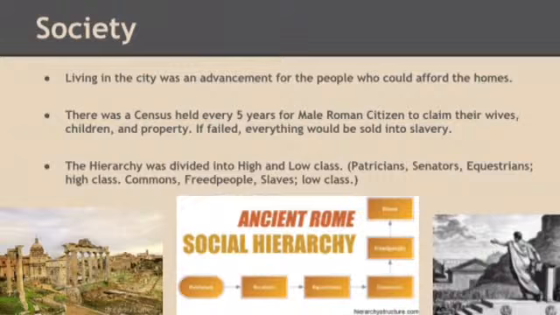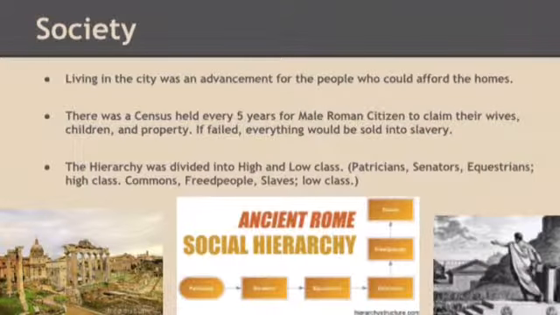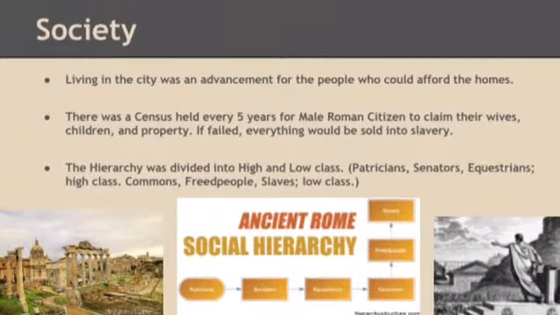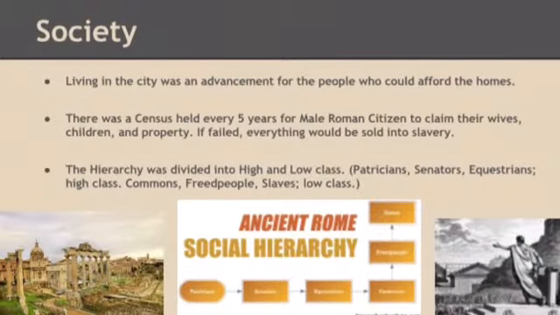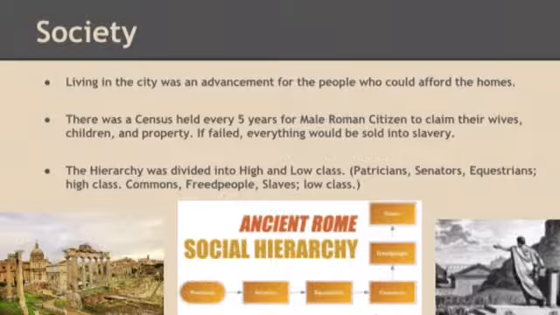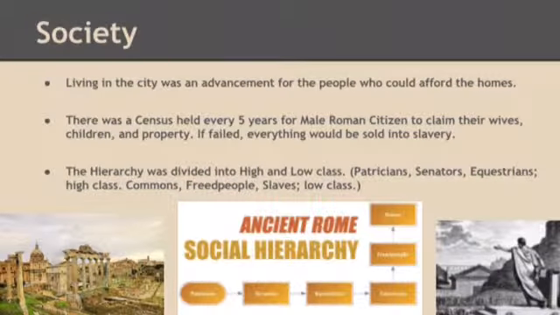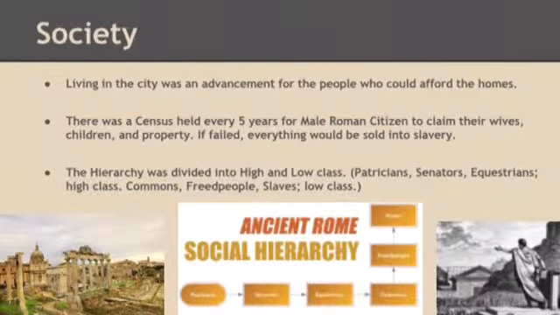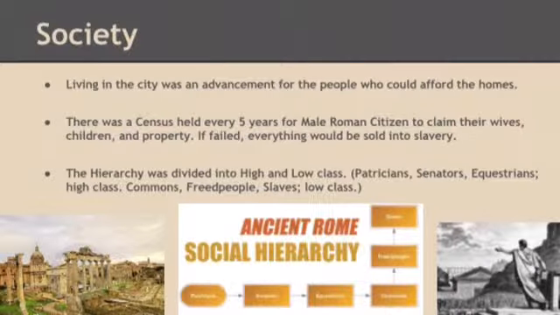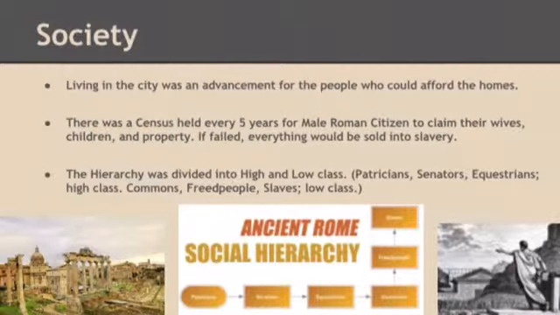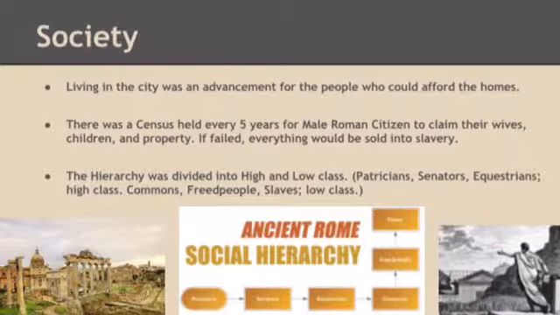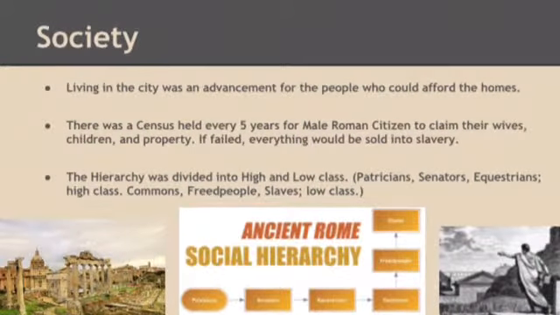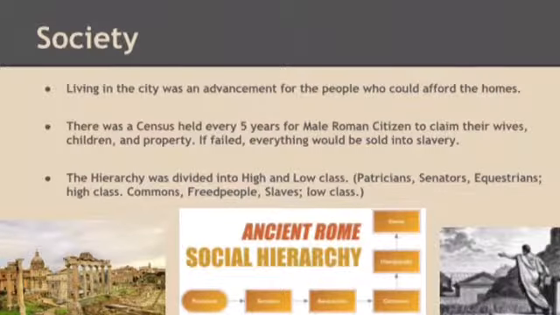Society by Allistor McDonald. The upper class was the patricians, which were the ruling class of families, afforded more privileges. The senators, made up of elders. The equestrians, which were knights, and depended on wealth. And then there was the lower class, which was the commons, also called plebeians, who suffered under the upper classes. Then there were the freed people who were once slaves, and slaves performed labor and domestic services.